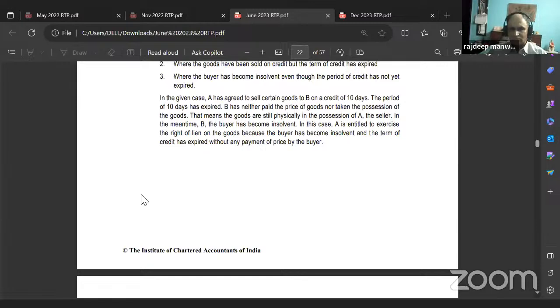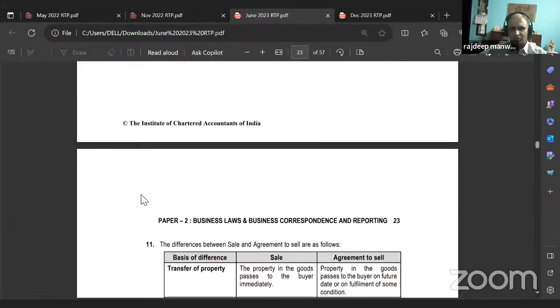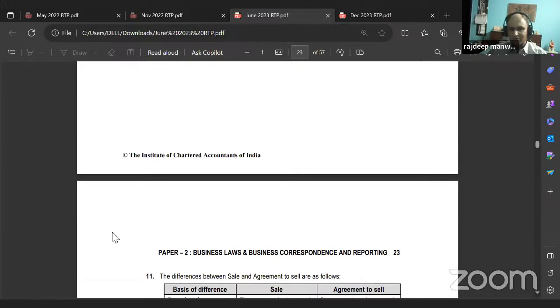In this case, A is entitled to exercise the right of lien on the goods because the buyer has become insolvent and the term of credit has expired without any payment of price by the buyer. That's all. So if he can exercise right of lien, leave it. Go to the next question.